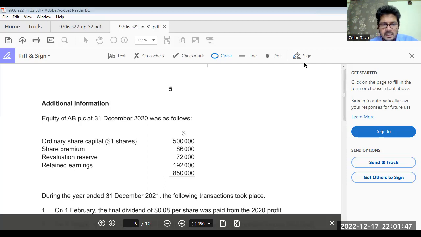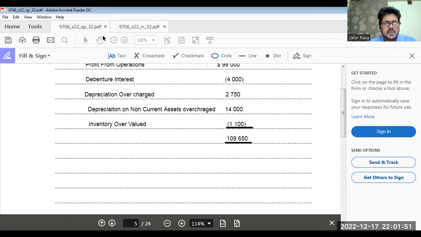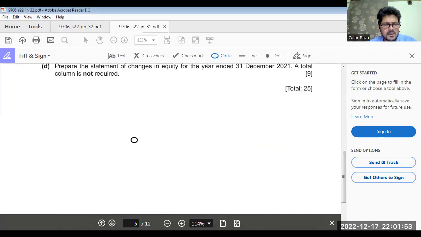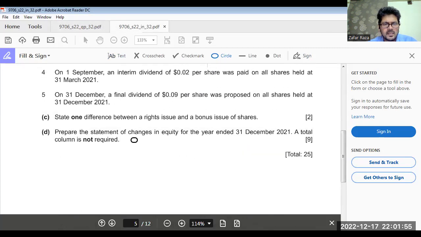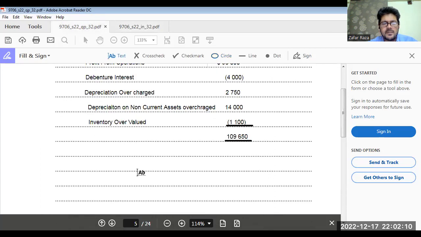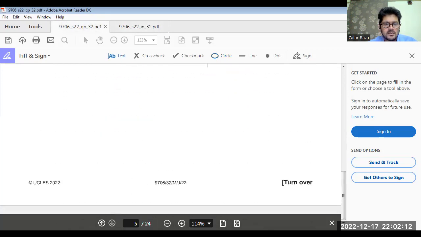Now see, what we have to do is make a statement of what they've asked for. Difference between rights issue and bonus issue. One difference is that a rights issue generates cash and a bonus issue does not generate cash. Simple difference. Okay. Statement of changes in equity, a total column is not required. So what we have to do, we have to move here.